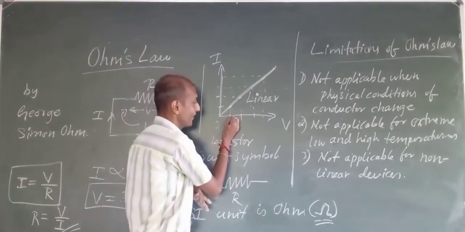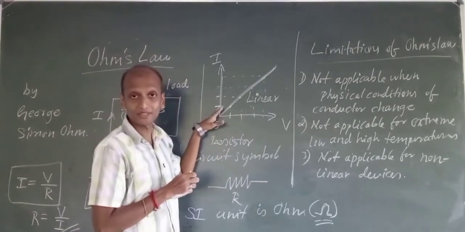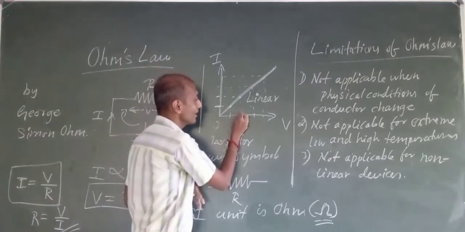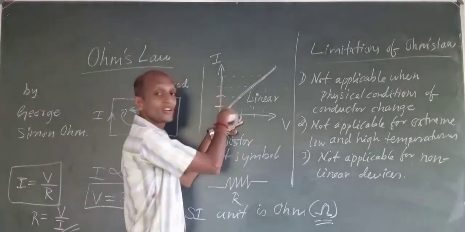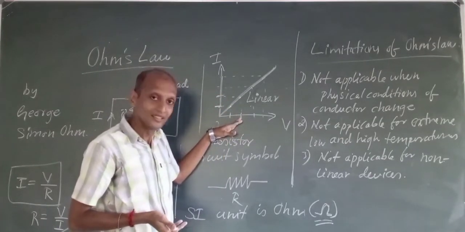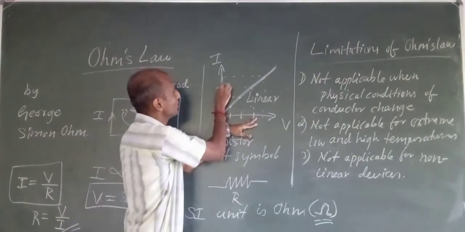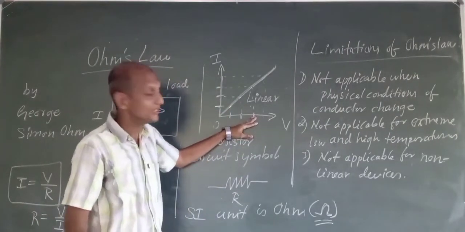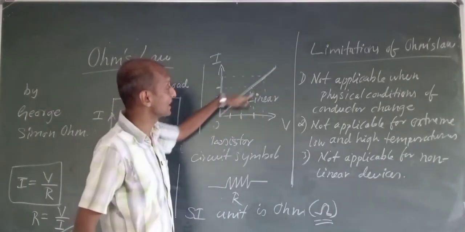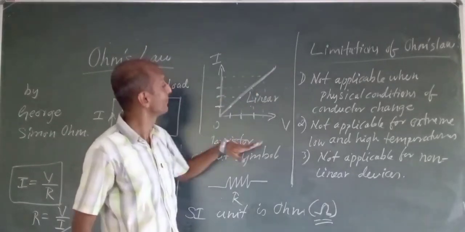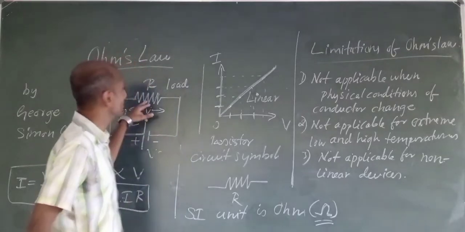Because if I increase voltage to a certain level, current will be this much. If I go for the same proportion of voltage increase, the same proportion of current also will increase. If I increase again in the same proportion of voltage, the same proportion of current will be increased again. So in this way, I will have a linear graph, or straight line graph. Such materials are called linear materials.